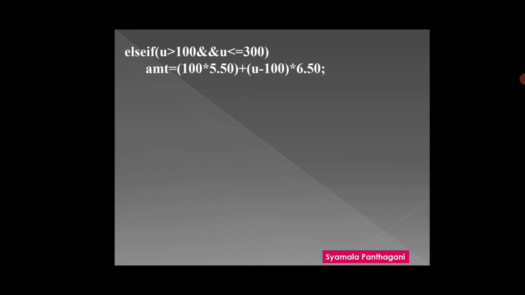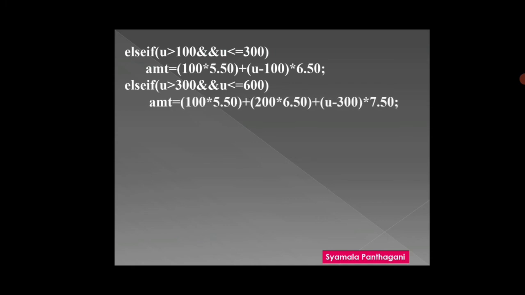If this condition is false, what we have to check? u is greater than 300 and u is less than or equal to 600. In the third condition, what they have given, for the next 300, after next 300 means 600. Now how to calculate the amount? Amount is equal to, for the first 100 units 5.5 rupees, and for the next 200 units 6.5 rupees, and the next extra units we have to multiply with 7.5 rupees.